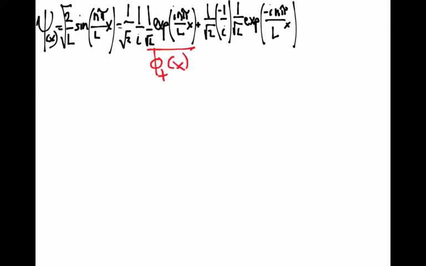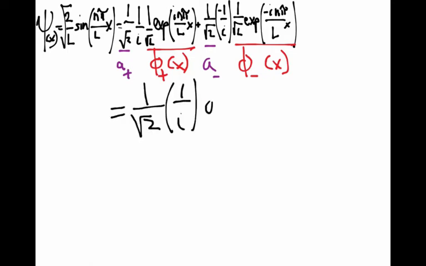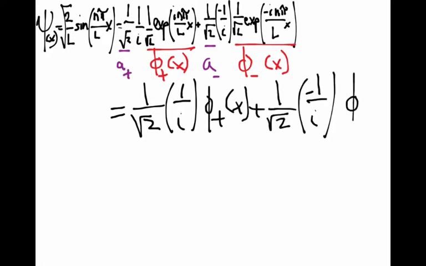And again, that first bit is phi plus of x, and the second bit is phi minus of x in the nomenclature we've been using. And those 1 over root 2's are the real parts of the coefficients a plus and a minus. So this is just 1 over root 2 times 1 over i times the function phi plus, plus 1 over root 2 times minus 1 over i times phi minus.